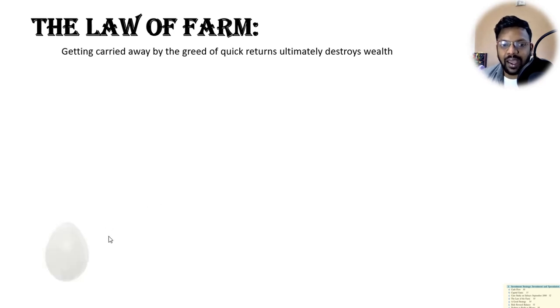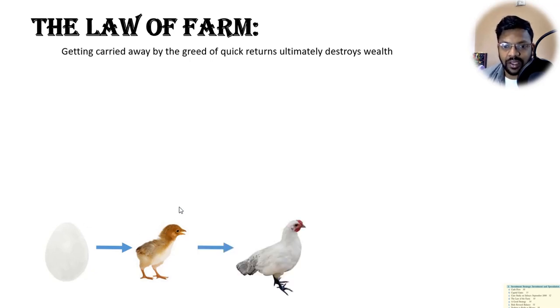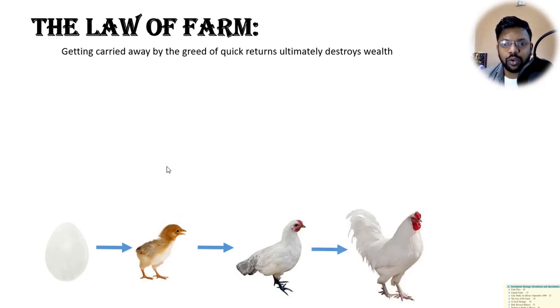When we get an egg from a hen, we can sell it with a profit of 10 rupees. But if we wait with patience, it might give rise to a chick, which can go for 25 rupees. If you wait further, it becomes a half-grown hen, which can go up to 25 rupees, and if you wait till it is a fully grown hen, it might go for around 200 rupees.